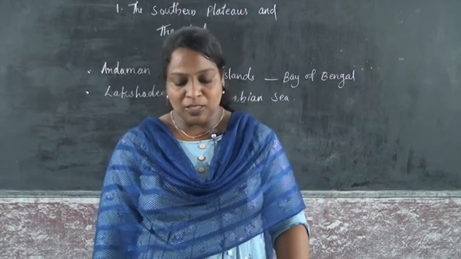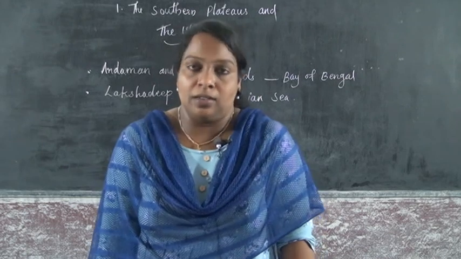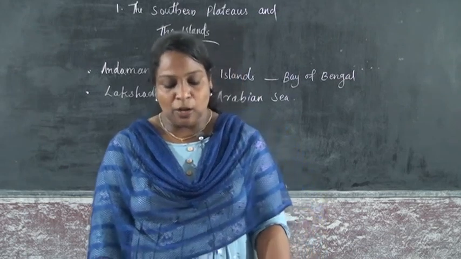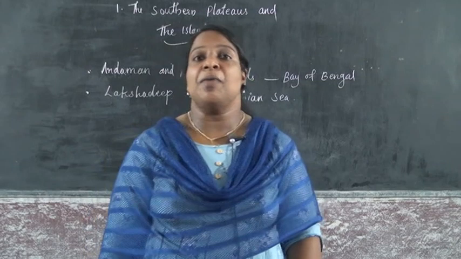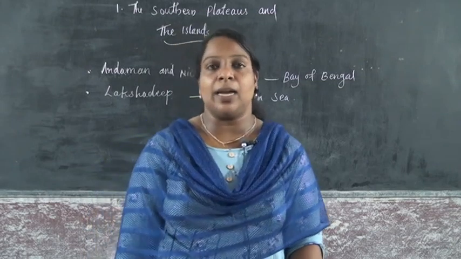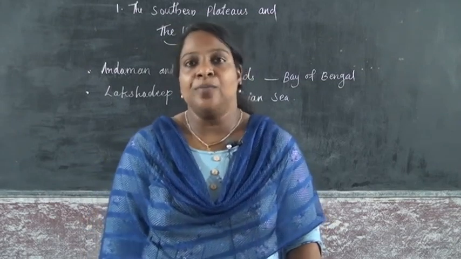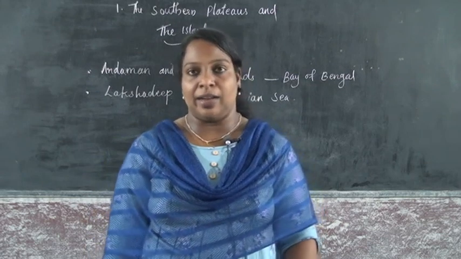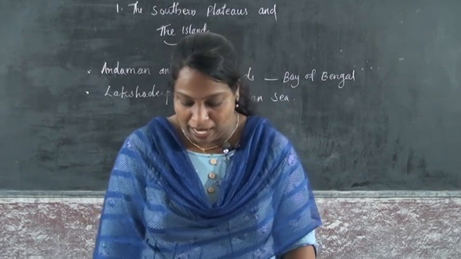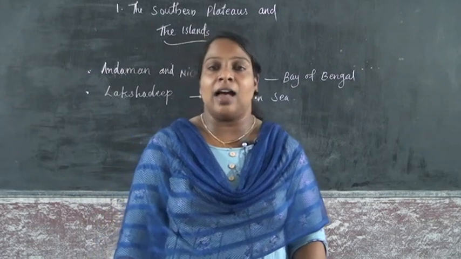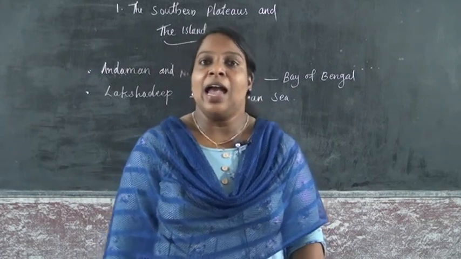The Andaman and Nicobar Islands are in the Bay of Bengal, and the Lakshadweep Islands are in the Arabian Sea.